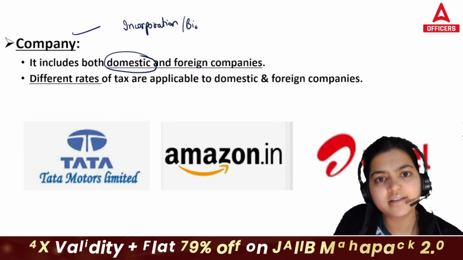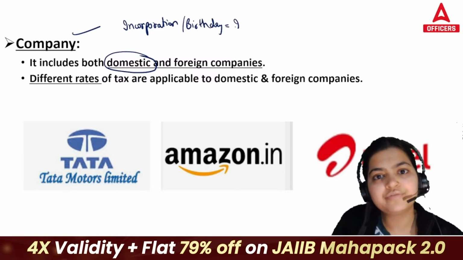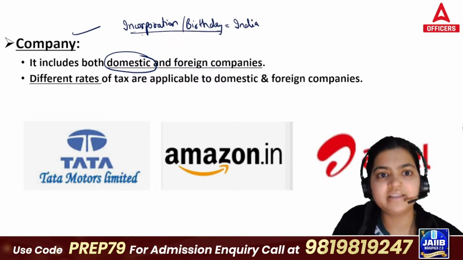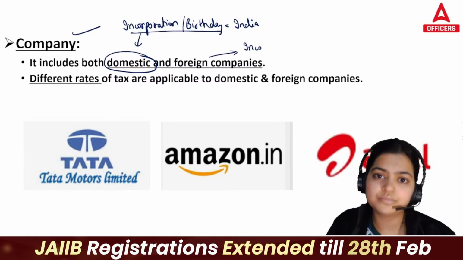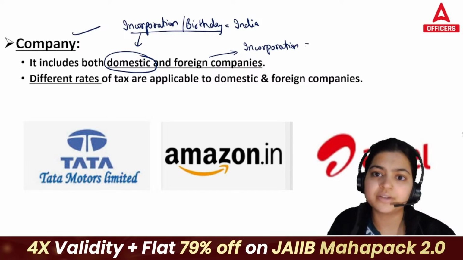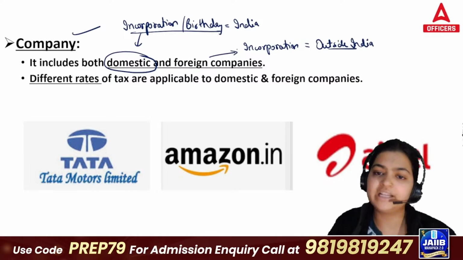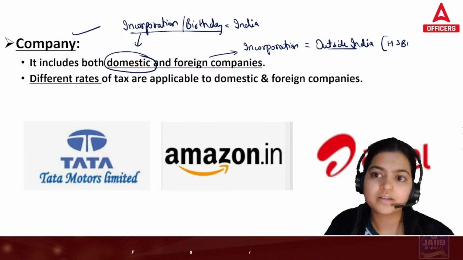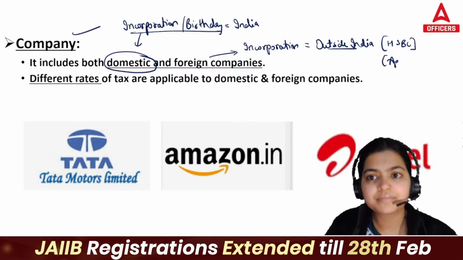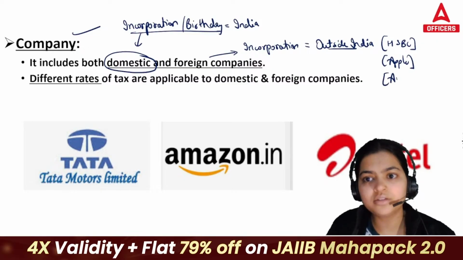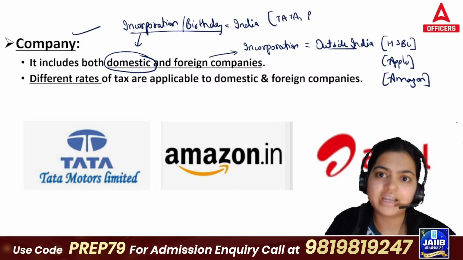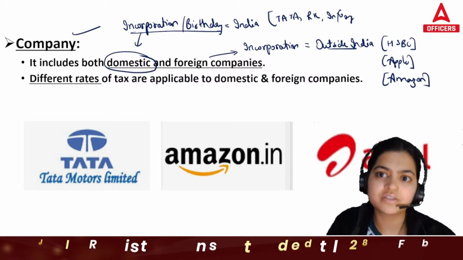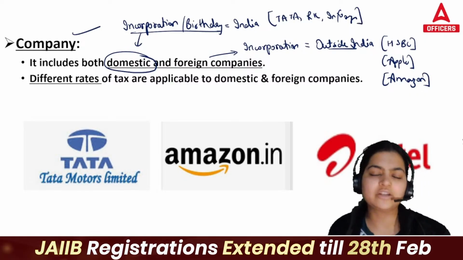Incorporation, we call it the company's birthday. If they started their company in India, then they are known as a domestic company. If you are registering outside India, if you got registration, incorporation outside India, then that is a foreign company, like your HSBC Bank, Apple, Amazon, whereas Tata, Reliance, Infosys, all are Indian companies. So we can call them domestic companies.